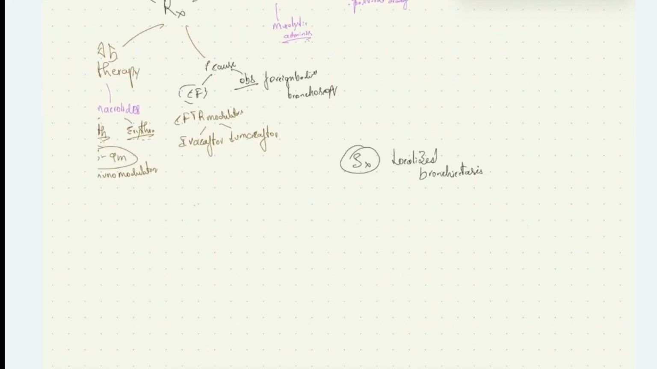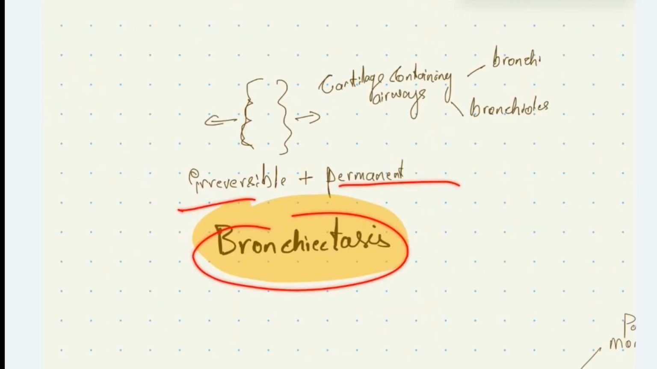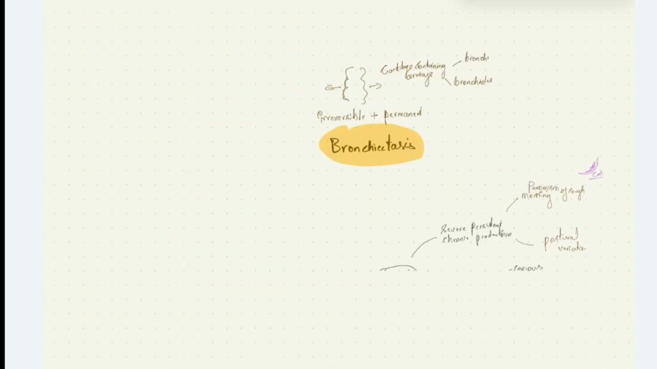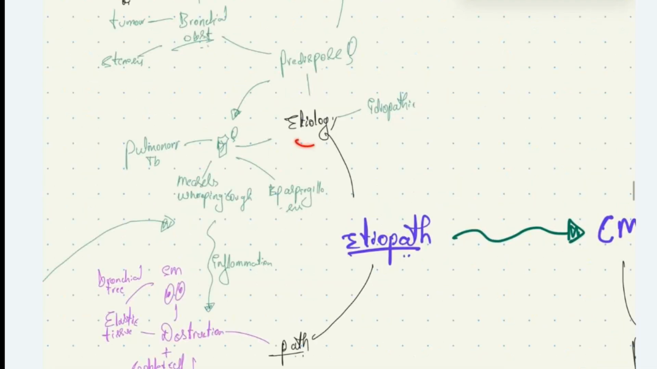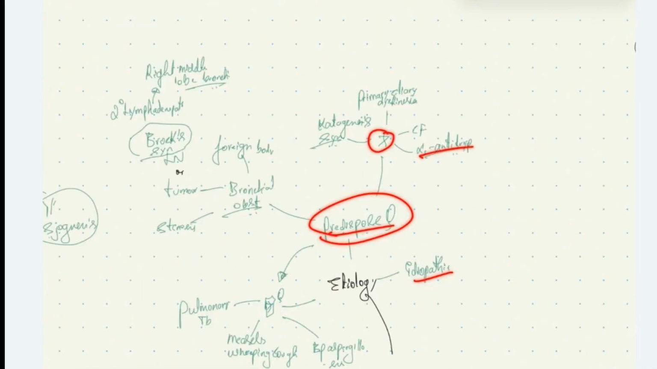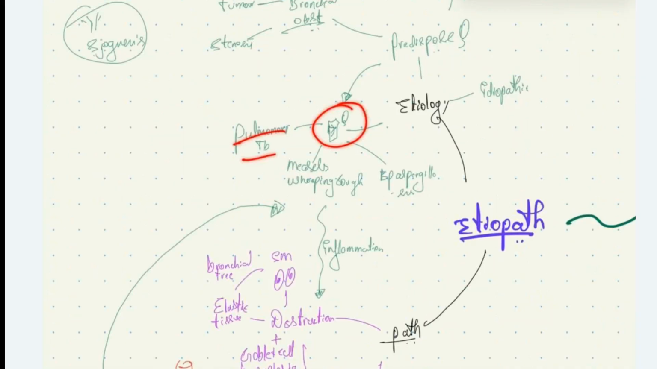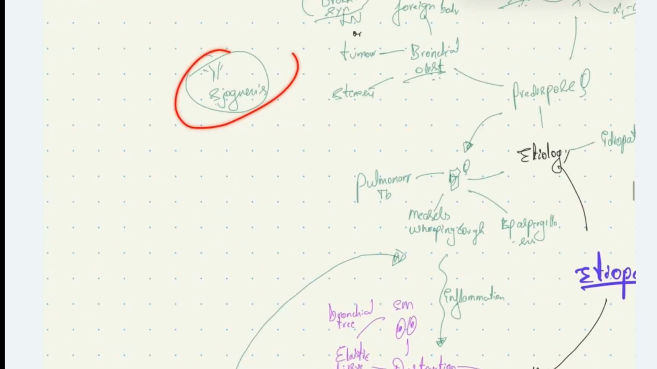This is about bronchiectasis. To summarize, bronchiectasis is irreversible, permanent dilatation of cartilage-containing airways like bronchi and bronchioles. Under etiology, we have idiopathic or conditions which predispose to infections like genetic conditions, alpha-1 antitrypsin deficiency, cystic fibrosis, primary ciliary dyskinesia, and Kartagener syndrome. Conditions causing bronchial obstruction like foreign body, tumor, and lymphadenopathy or stenosis predispose to infection. Pulmonary infections like pulmonary TB, measles, whooping cough, and bronchopulmonary aspergillosis, and Sjogren's syndrome will cause bronchiectasis.